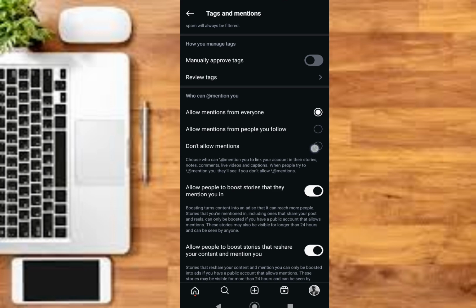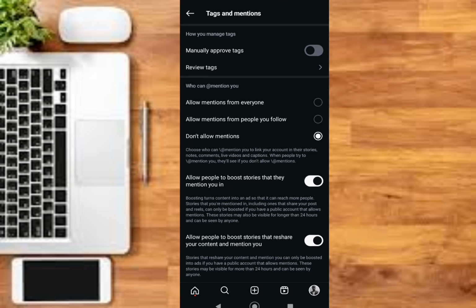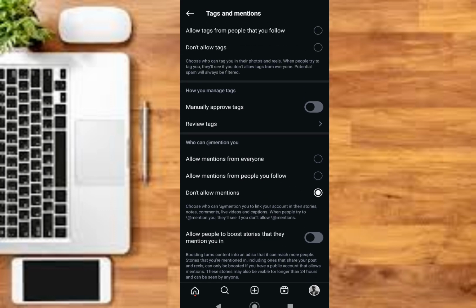This one, you want to click on it. Then here, allow people to boost stories that they mention you in. Toggle it off. Then allow people to boost stories that reshare your content and mention you. Toggle it off. With these options, people will not be able to mention you on Instagram.